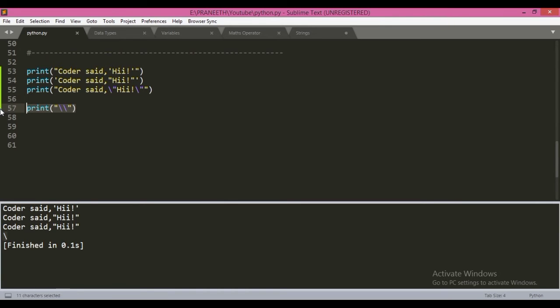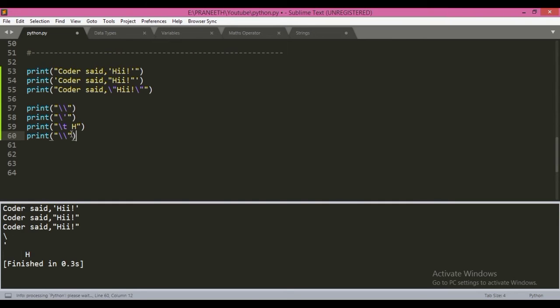Similarly, to use a single quotation, we can use this backslash. We can use a tab using backslash t for tab, and then our text which we need to print.